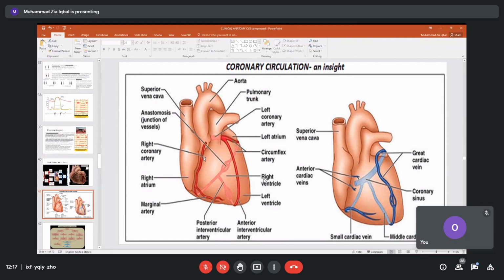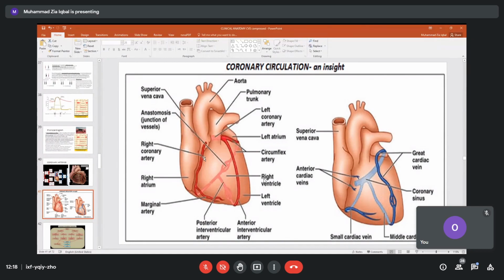And what will the patient feel? Like a sharp pain suddenly. Yes, heart pain. Heart attack is the name of the disease. The person will feel heart pain. Does anybody remember the technical term for this heart pain? Myocardial infarction. That is the change, that is the pathology. But what is the pain? Angina. Very good. So angina is the pain felt due to less blood supply to the heart.